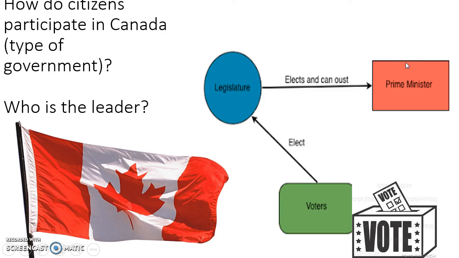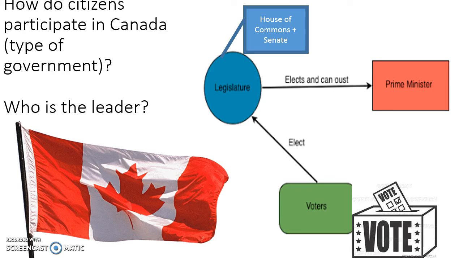Now, who makes up parliament? That's another thing you need to know. It's the House of Commons and the Senate. So they have two houses like we do. Theirs is called the Senate and House of Commons. And the prime minister is obviously the leader of the government.